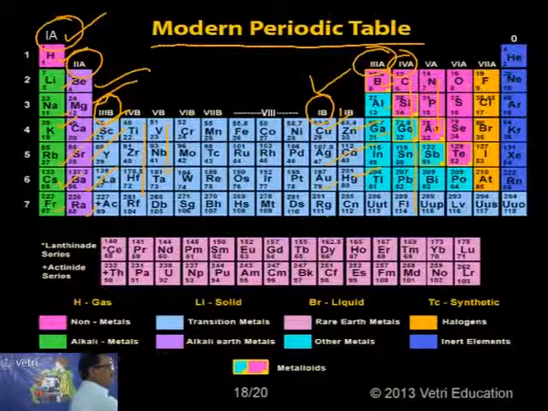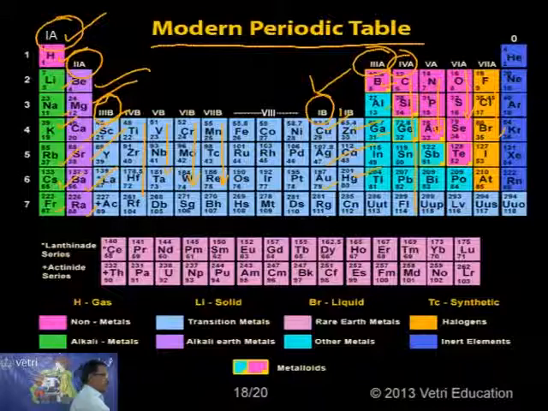And sixth A is the oxygen family: oxygen, sulfur, selenium, tellurium. Here again sixth B is the chromium family. Now the seventh A is the fluorine family: fluorine, chlorine, bromine, iodine, astatine. And here it is 7B, the manganese family. So 7 groups consist of A and B subgroups.